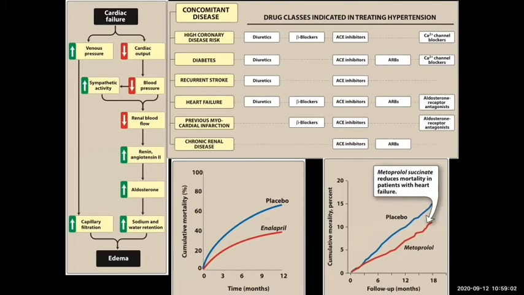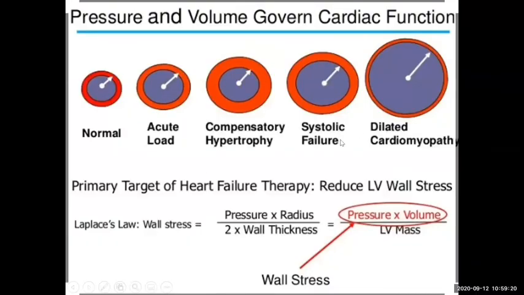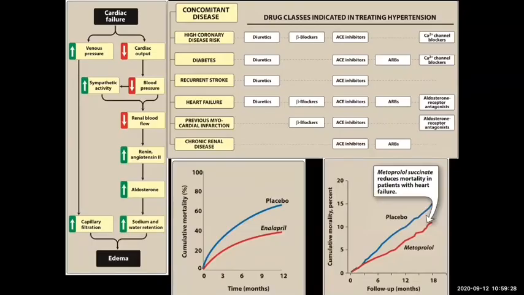Volume overload means if there is more volume of blood and more volume of fluid within the body, this has to be removed, as you have seen just now. This systolic failure and dilated cardiomyopathy occurs due to volume overload, also known as increased preload. So preload can be reduced by employing diuretics for a long term.